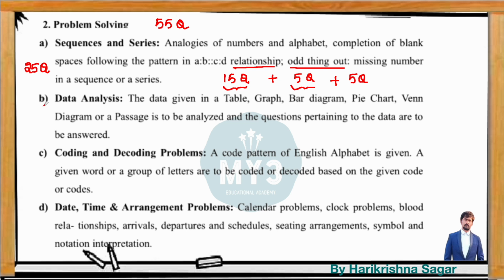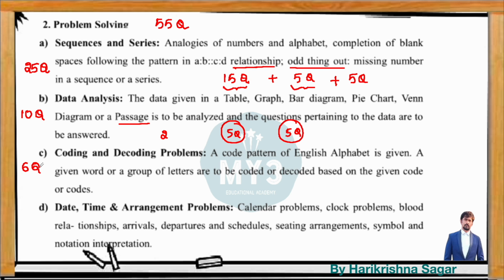And then you will be having 10 questions which are covered from data analysis, that means data interpretation. Out of these 10 questions of data analysis, you will be having 2 paragraphs or 2 passages. One passage will cover 5 questions, another passage will cover 5 questions. Passage means you will be having a pie graph or line graph, or a table based questions. So overall you will be having one table followed by 5 questions, one pie graph or one line graph followed by 5 questions. And then coding and decoding is having the weightage of 5 to 6 marks.